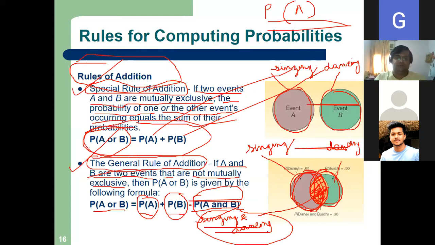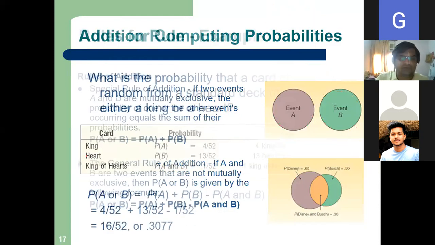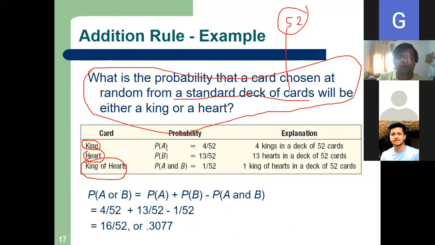And now we define the event. We just define the event for our convenience. So we define the event that P(A), the probability that a king will occur. How many kings are there? 4 kings. So what will be the probability? 4 by 52. There are 13 hearts in a pack of cards.